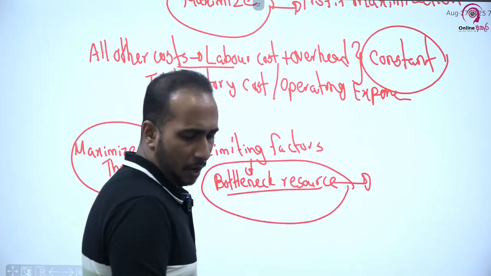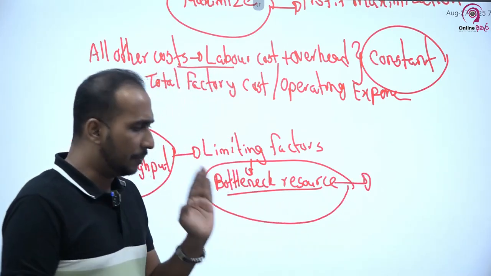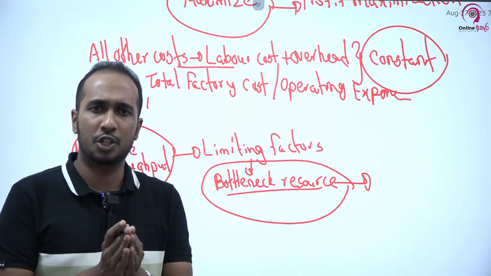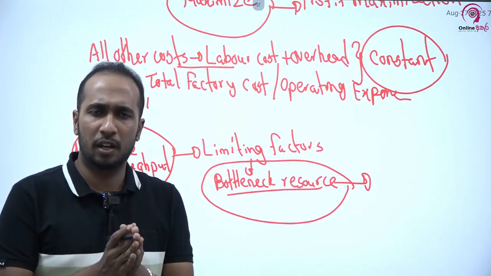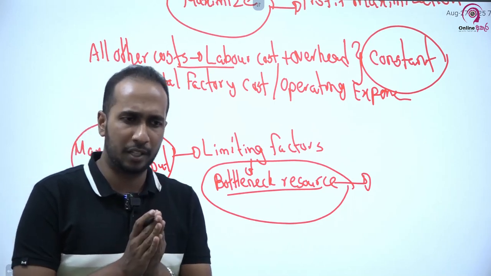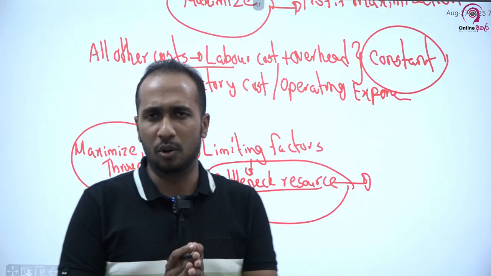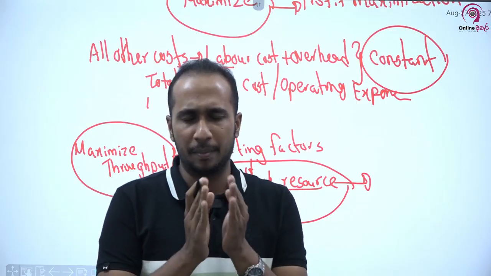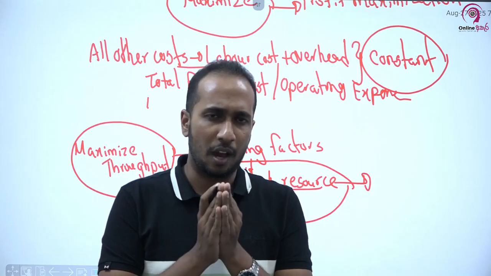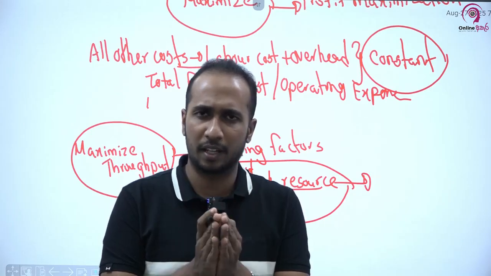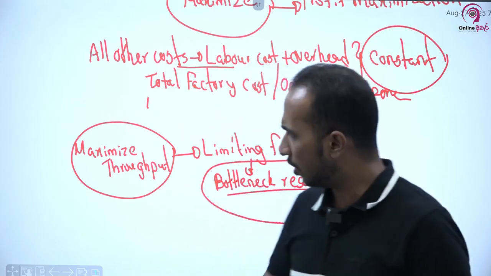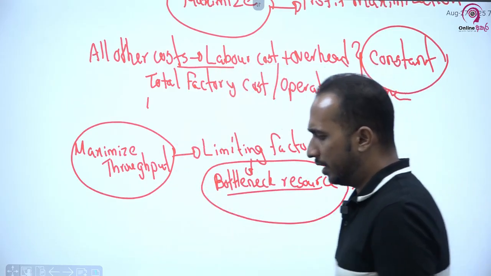We have to identify what this bottleneck resource is, and based on that, we have to prioritize our production or manufacturing decisions, right? Therefore, please understand that throughput is a new way of thinking, and it also leads to decisions in our product optimization. Therefore, you have to understand these concepts very clearly. I just gave you an overall understanding.